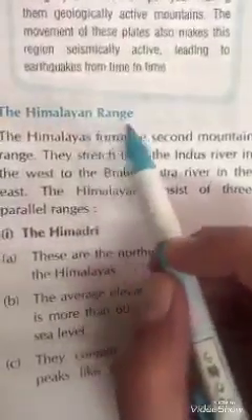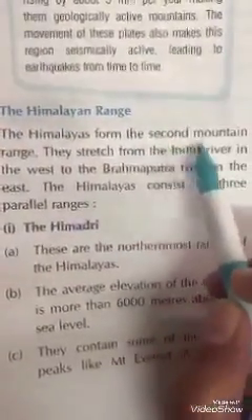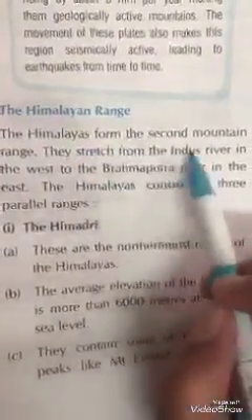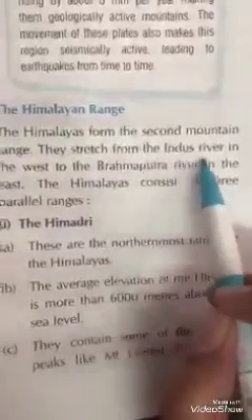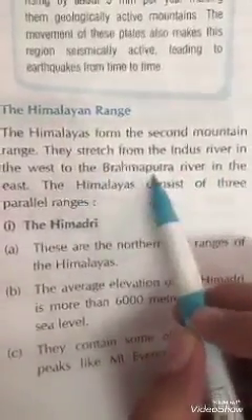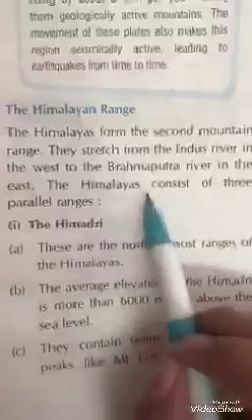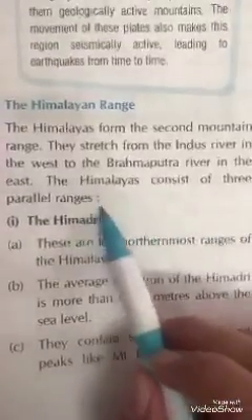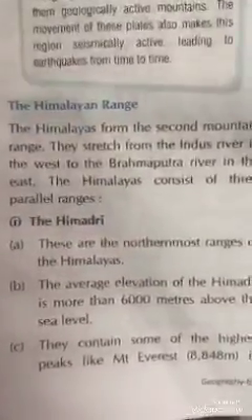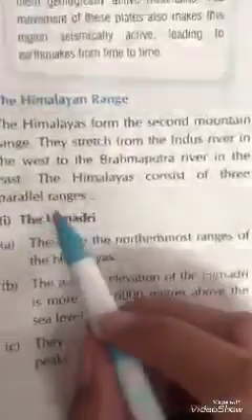Next is the Himalayan range. The Himalayas form the second mountain range. They stretch from the Indus River in the west to the Brahmaputra River in the east. The Himalayan range is further divided into three parallel ranges.